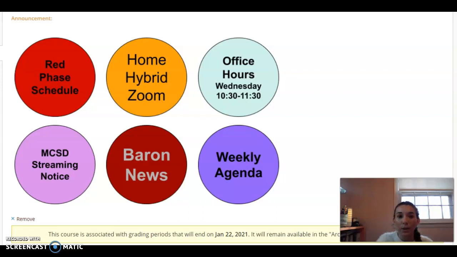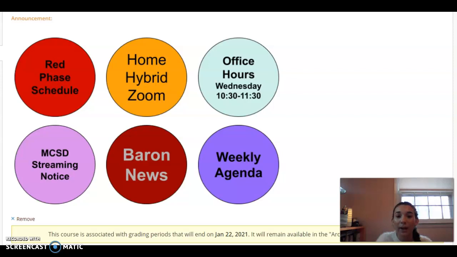At the top of our Schoology page, there are several different buttons that are all different colors, having different purposes and different hyperlinks. The first button that we see there is a red button that says Red Phase Schedule. If for any reason, whether you are a home hybrid learner or an in-person face-to-face learner, we should go to a red phase schedule, that schedule is posted there in case you need to know what time to Zoom into your classes.